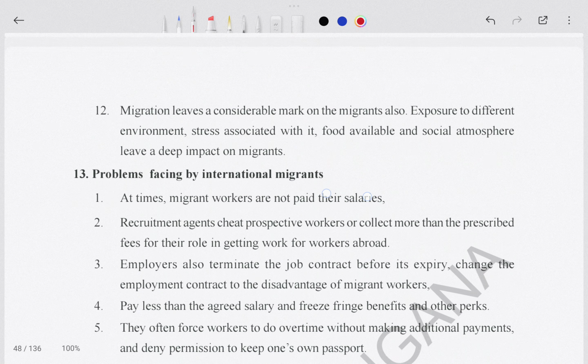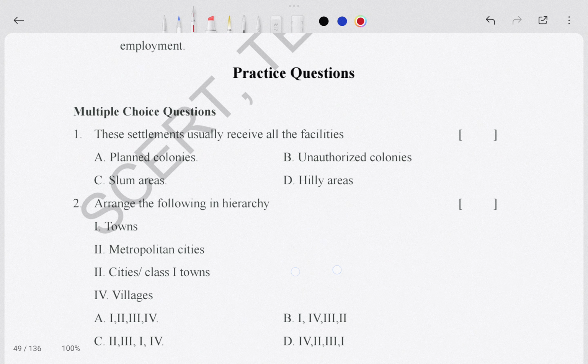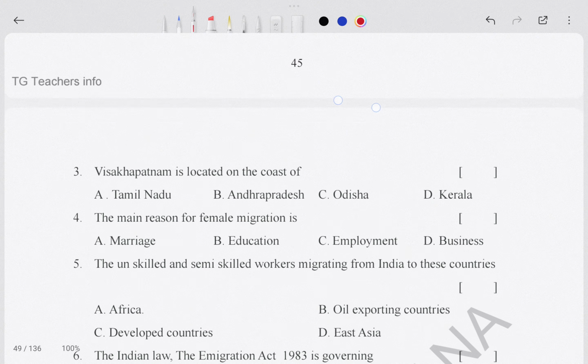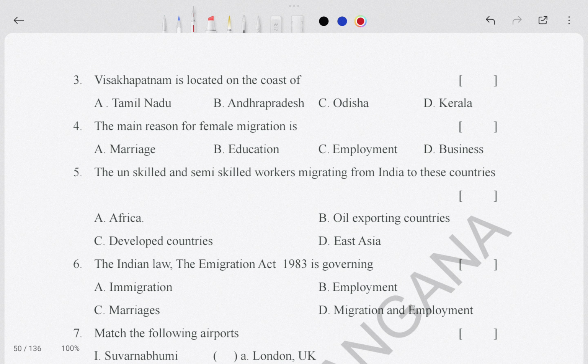From here it is starting, and 20 marks is for your MCQ questions. So here the MCQ questions are given. Okay, arrange the following in hierarchy. You can see here Visakhapatnam is located on the coast of Andhra Pradesh, so here you have to write the answer like B. Okay, the main reason for female migration is marriage, unemployment, business.